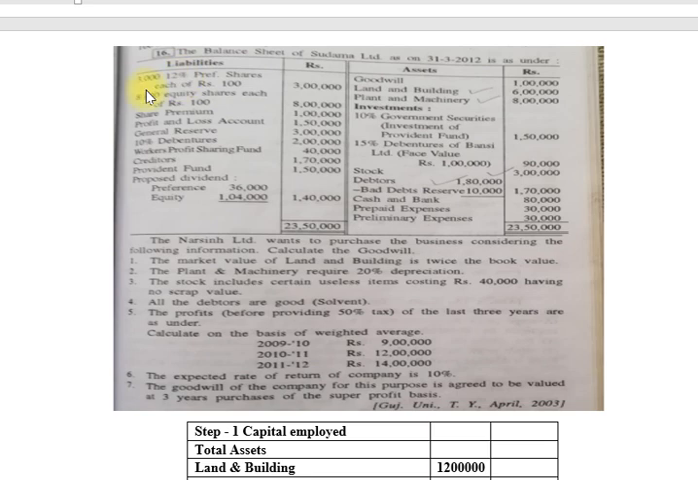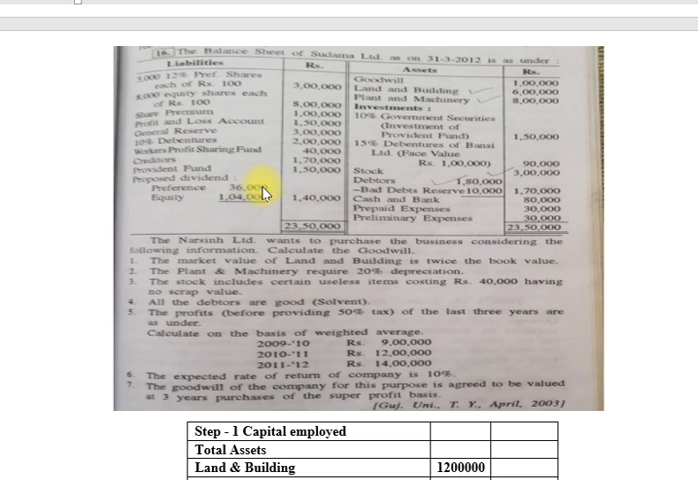Liability side: 12% preference shares, each of rupees 100, 3 lakhs. 8,000 equity shares, each of rupees 100, 8 lakhs. Share premium 1 lakh. Profit and loss account 1 lakh 50,000. General reserve 3 lakhs. 10% debentures 2 lakhs. Workers' profit sharing fund 40,000. Creditors 1 lakh 70,000. Provident fund 1 lakh 50,000.